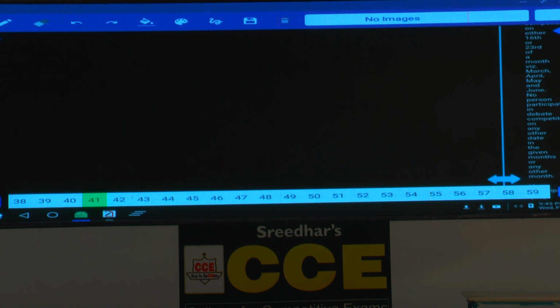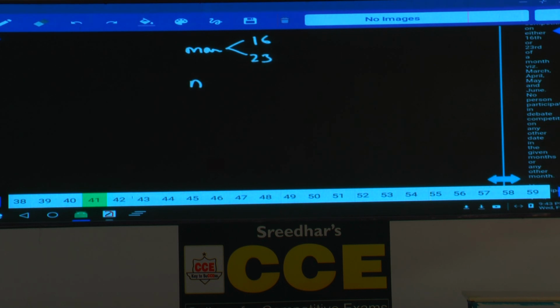Now 8 people, who are those 8 people? A, B, C, D, E, F, G and H participated in a debate competition on either 16th or 23rd of a month. Either 16th or 23rd of a month. Then what are the different months given here? March. Now March, what are the different dates in March? Tell me here. March 16, and the next one is March 23.